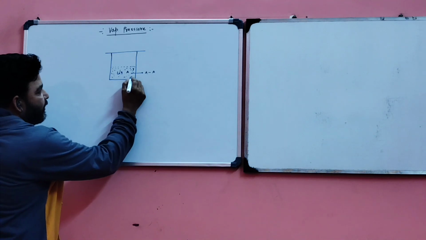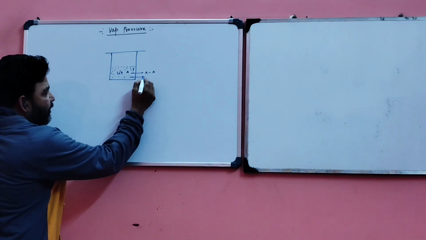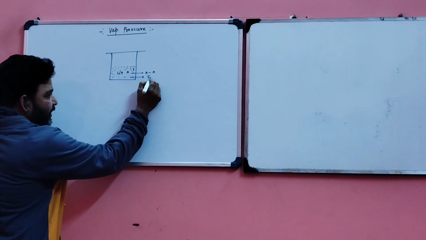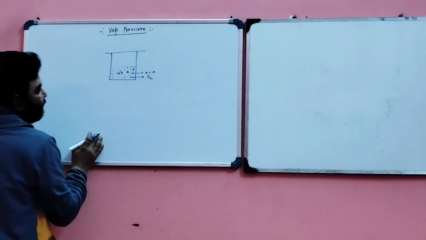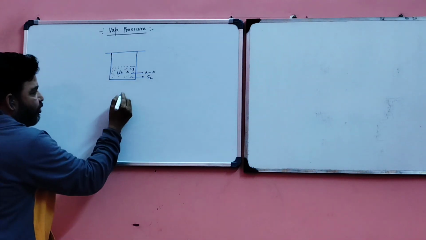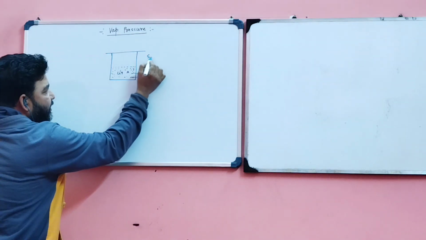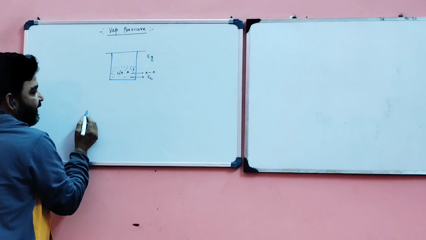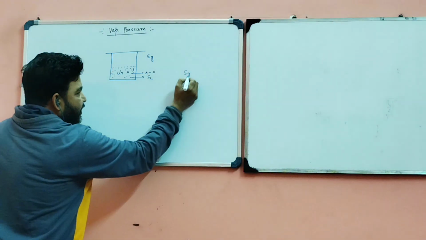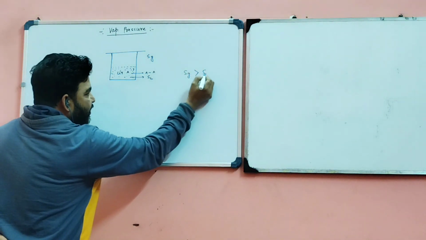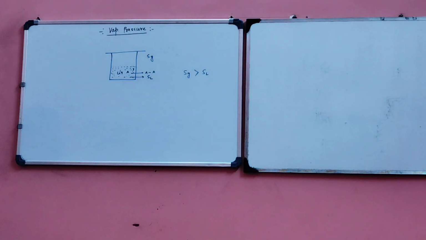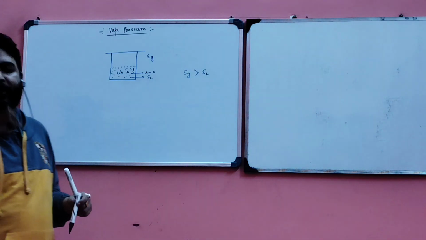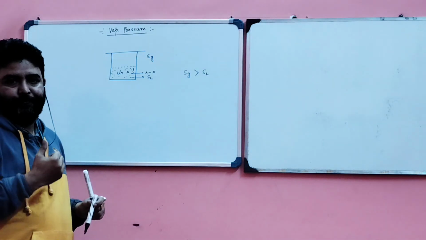We know that the entropy of the liquid is SL. We just consider entropy of the liquid is SL, and entropy of the gas is SG, then SG is greater than SL, because entropy indicates randomness or disorderness. So the liquid molecules are associated more strongly than in the gaseous state.